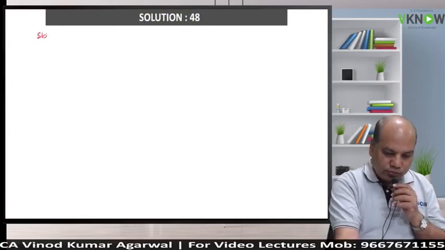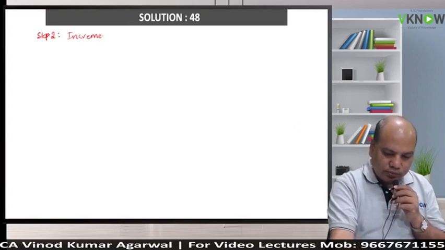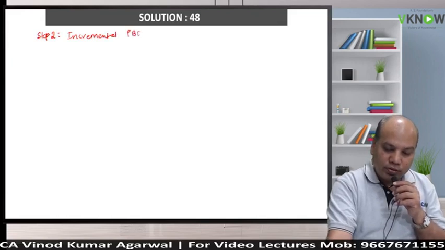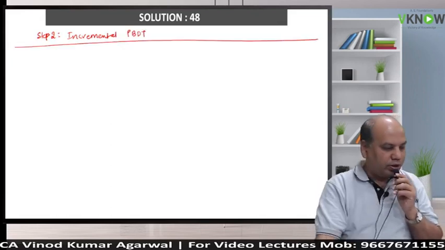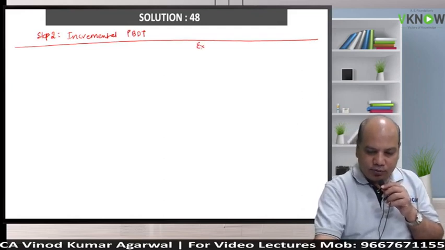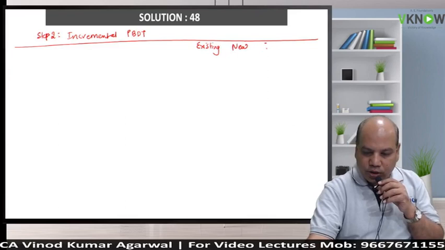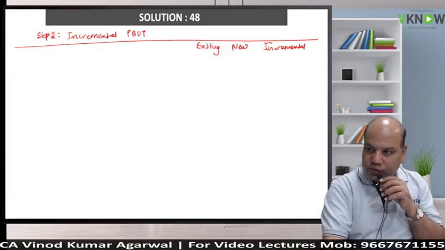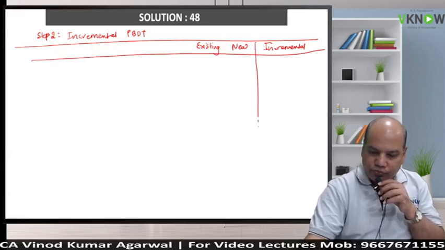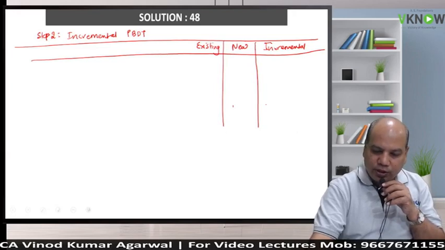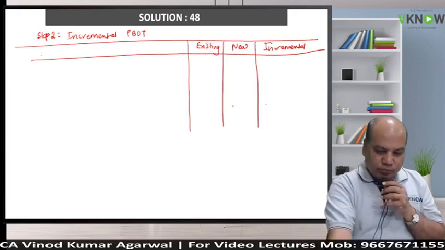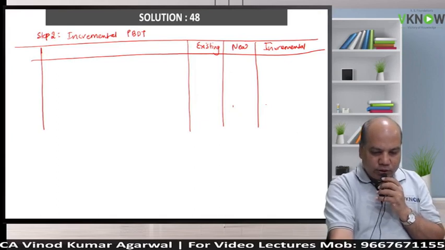Step number 2, calculation of incremental PBDT. Little fast. Here you write first column. PBDT means right now I will not consider depreciation and tax in this working note. Existing, new and incremental. Other figures are not changing, only depreciation is changing, because of that you will have to make two separate workings.